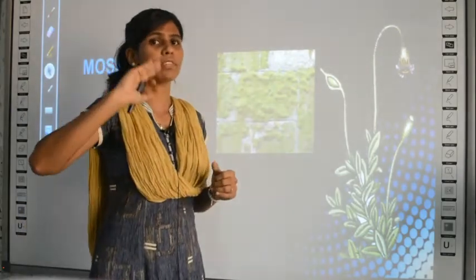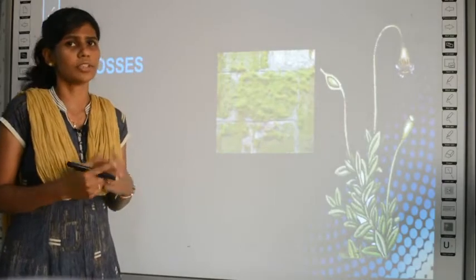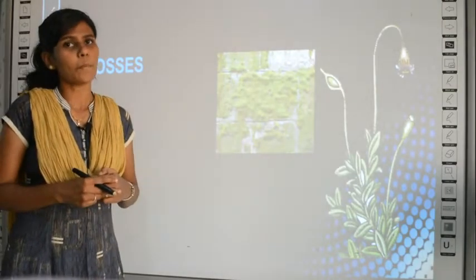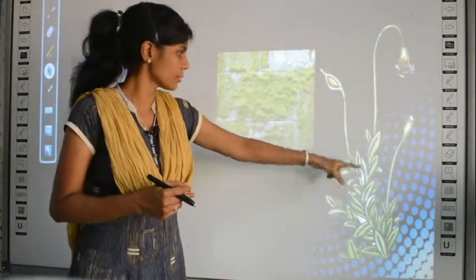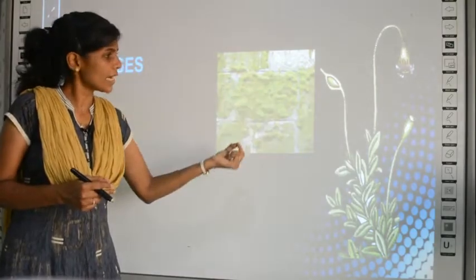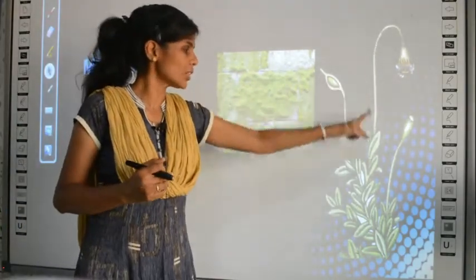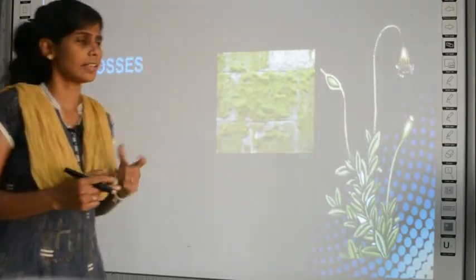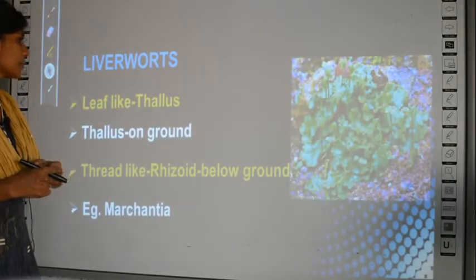So these are called mosses. Together it is like this, but if you take one plant and put it under a microscope, the structure will be like this. Clear? So we will study the properties of mosses.